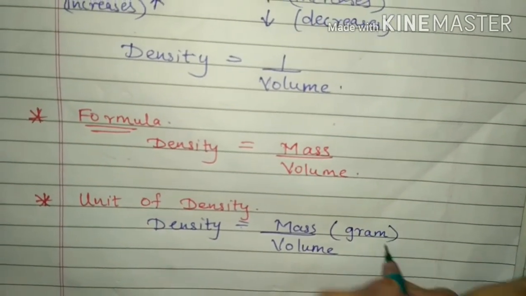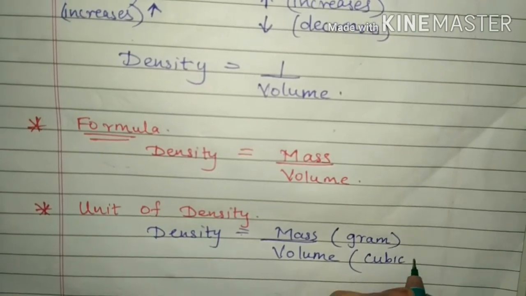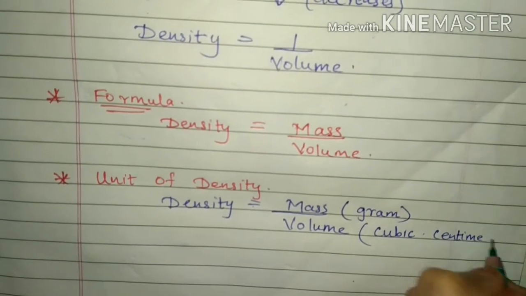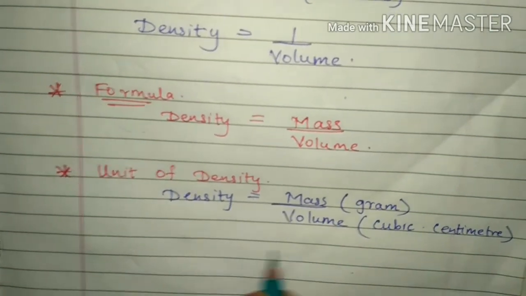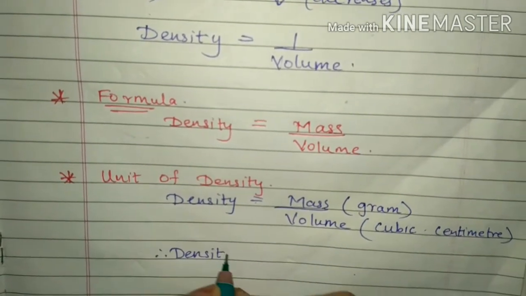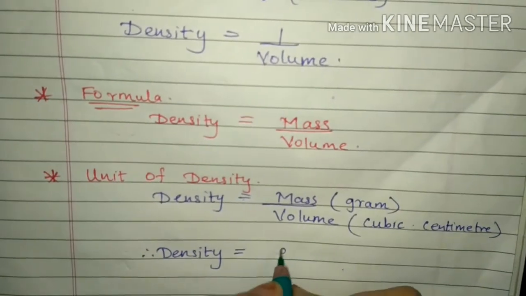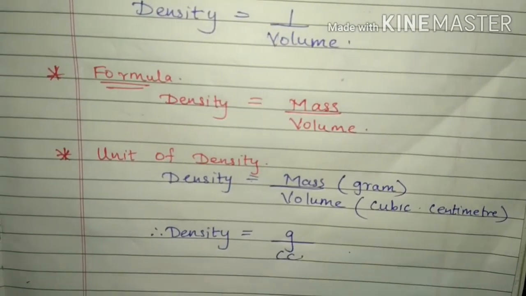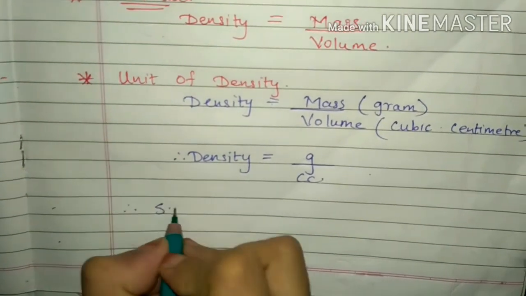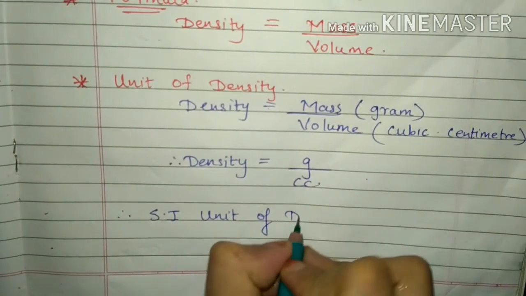See now, the unit of density. What is the unit of density? Density equals what? Mass upon volume, you know that by the formula. And mass is measured in what? Grams. And volume is measured in cubic centimeter. So density will be what? As density equals mass upon volume, in place of mass is gram. So gram upon cubic centimeter is the unit of density.